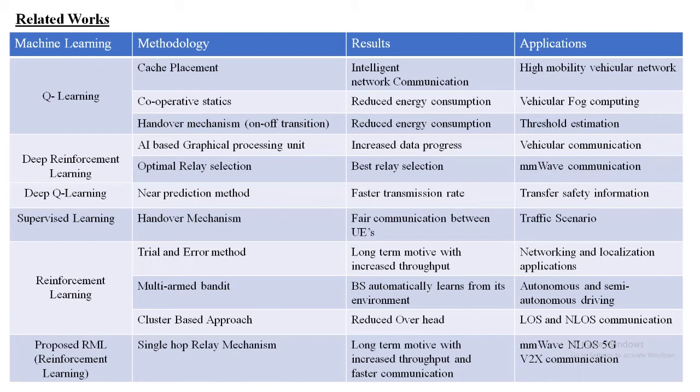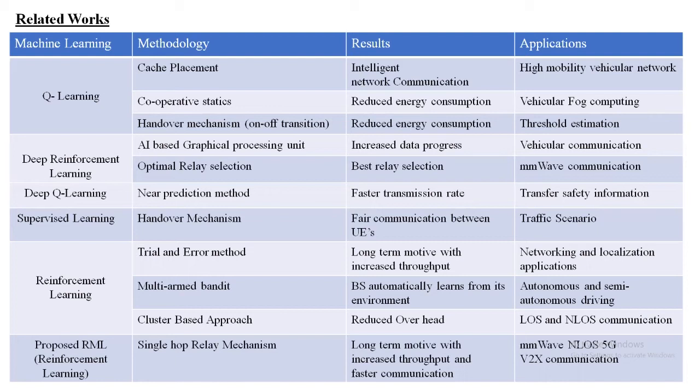So this multi-arm bandit application is performed in order to make the base station automatically learn from its environment. The cluster-based approach is similar to the optimal relay selection. Here, the vehicle traveling in a platoon is chosen as a cluster head, and using a single hop or a multi-hop relay, the information is broadcasted to all the other vehicles traveling in that particular platoon. And finally is our proposed RML, that is, relay using machine learning algorithm, which is proposed using reinforcement learning.